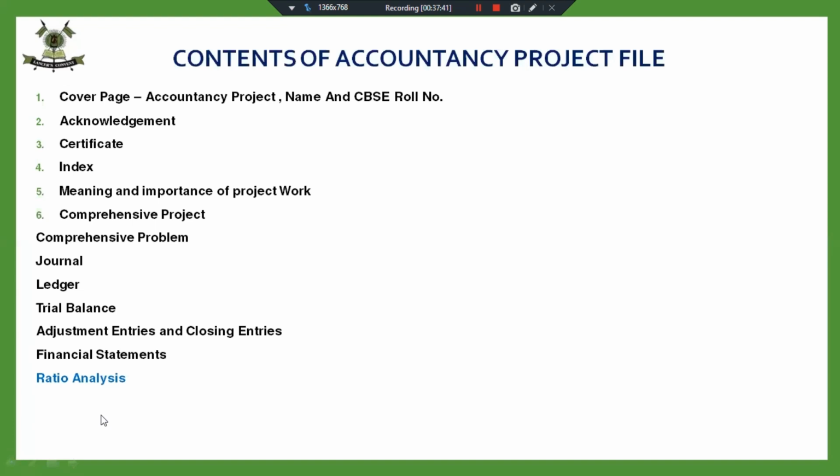The ones I have written in blue, specific problem 1, and the ratio analysis of the comprehensive project, will be done later. So now you have to do till the financial statements of the comprehensive project. Prepare all these pages, cover page, acknowledgement, certificate, prepare all these pages well, and write down the meaning and importance of project work, and complete your comprehensive project till the preparation of financial statements.